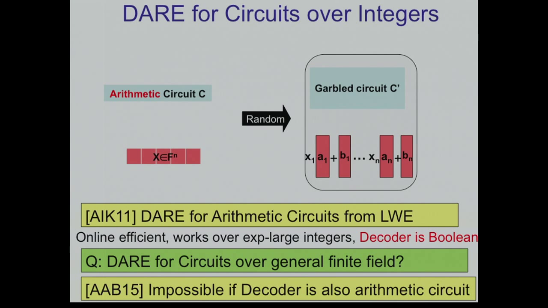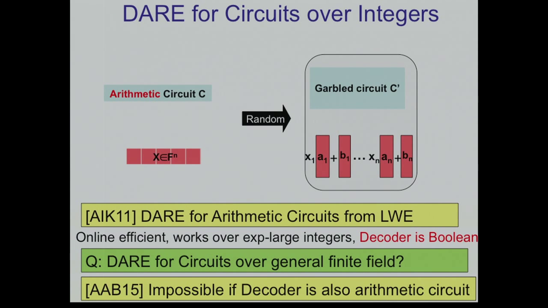Our impossibility result strongly relies on the fact that the decoder is arithmetic. I don't know how to extend it to the case where the decoder is Boolean. So I think this is an interesting question. Well, how do you show impossibility? So actually the impossibility, I'm very proud of this result. Somewhat unexpectedly, you use tools from arithmetic complexity. You use partial derivatives in order to attack. So you actually prove an attack on schemes like this. And the intuition is as follows.